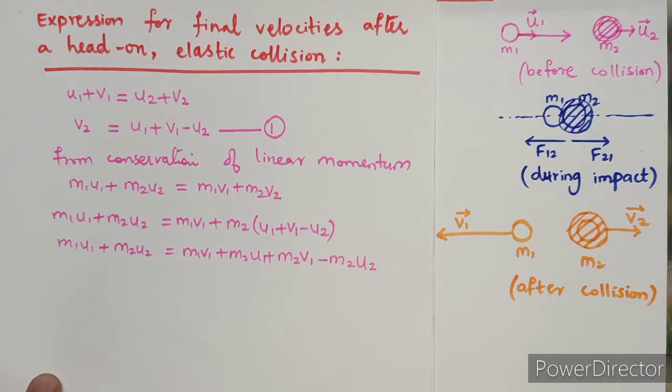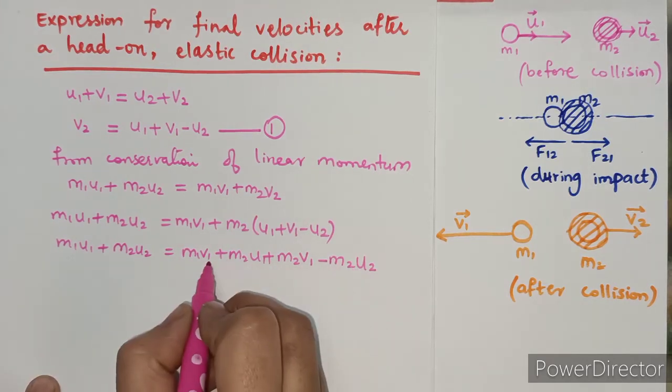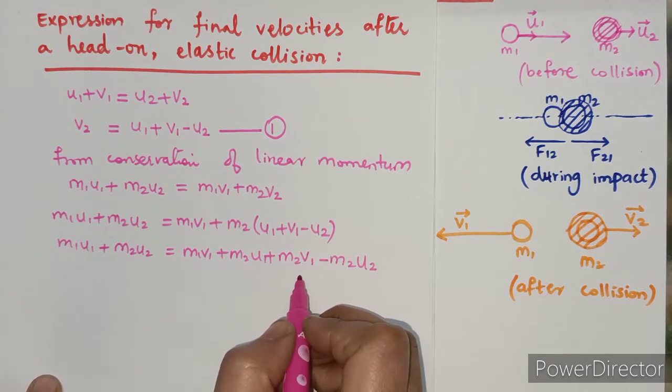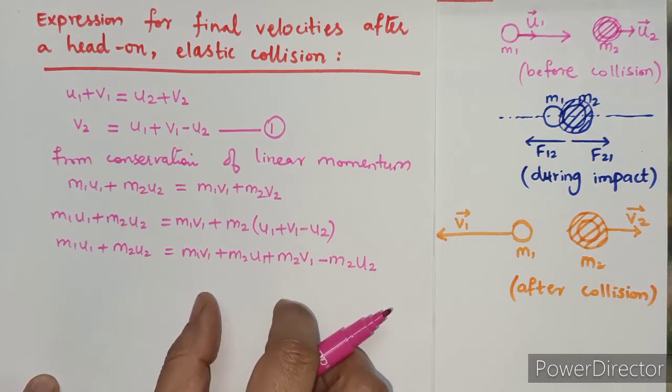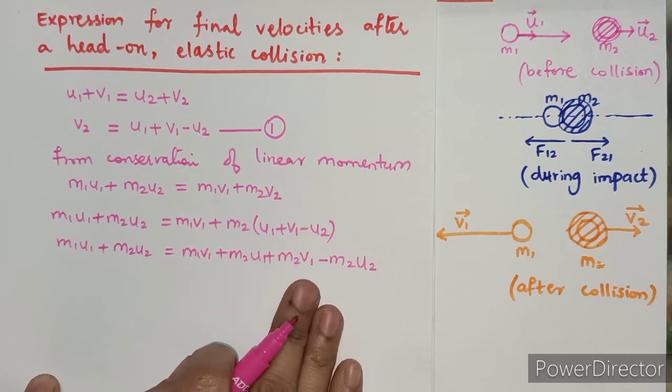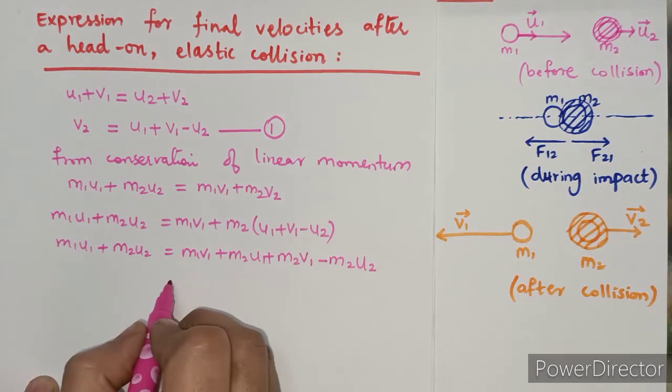Here we can see in this equation the final velocity v1 is present. So we write the v1 terms on one side and all other terms on the other side.